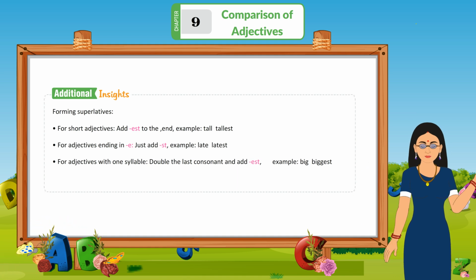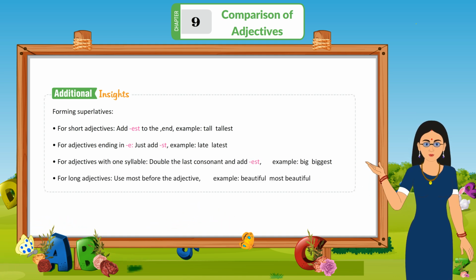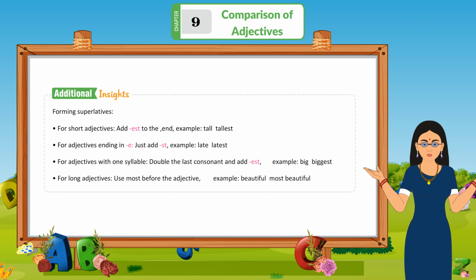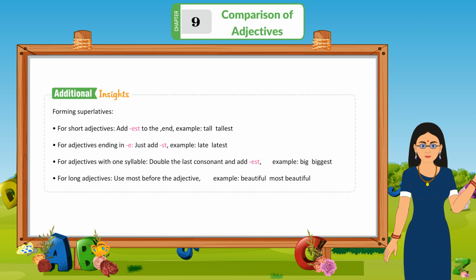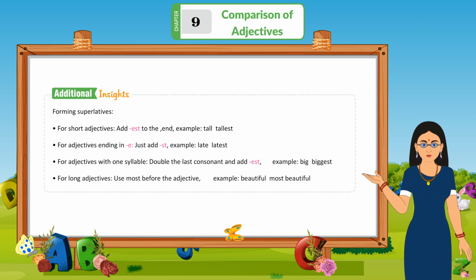For adjectives with one syllable, double the last consonant and add est. Example: big, biggest. For long adjectives, use most before the adjective. Example: beautiful, most beautiful.